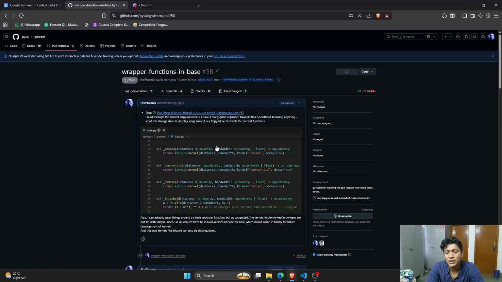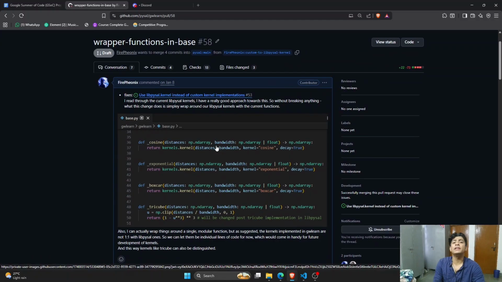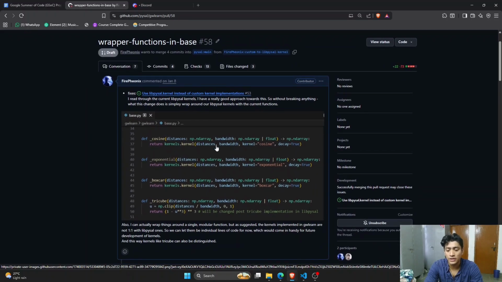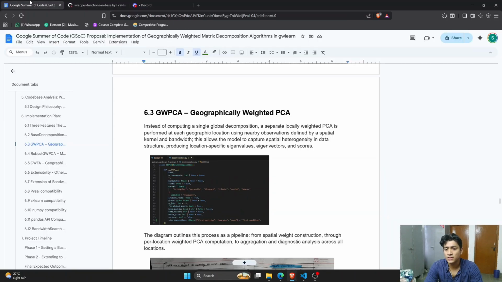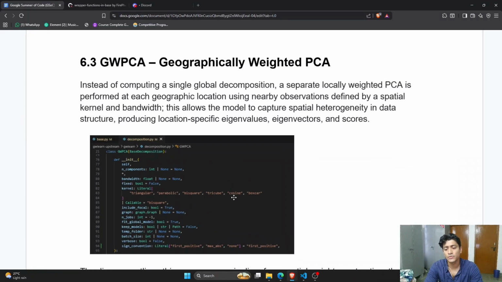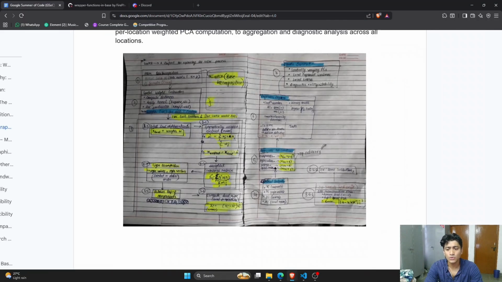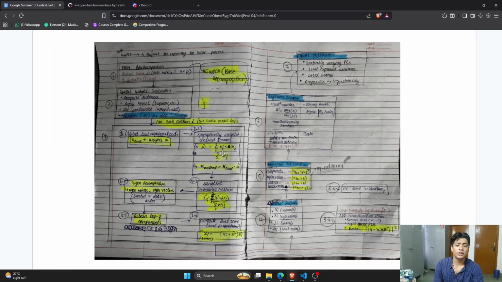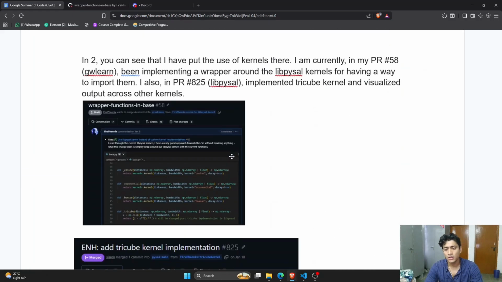So currently I have put a tricube kernel inside of libpysal, which will be released in the next version. And I will be implementing the libpysal kernels, like an easily callable method from libpysal into GWlearn for these kernels. This will be my pull request. It's currently in draft. I'm still waiting for the next libpysal release for that. And yeah, those kernels will be used directly in this project. And you can quickly go through all the theories. And this is an explanation of the entire process, how everything will work in GWPCA, right?